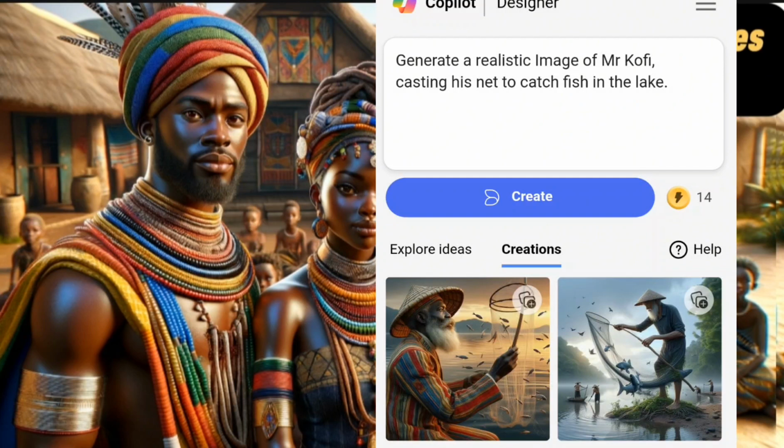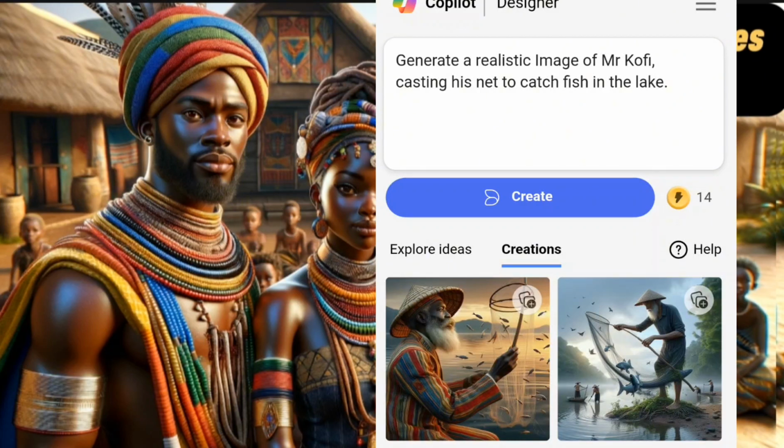All right, so once you are done generating all the images you need for your story, just go through your story, read them aloud, and come up with all the characters, all the images you need. Then you go over to creating your African folktale story. So how do you do that? We've gotten all the images. You need your voice over.